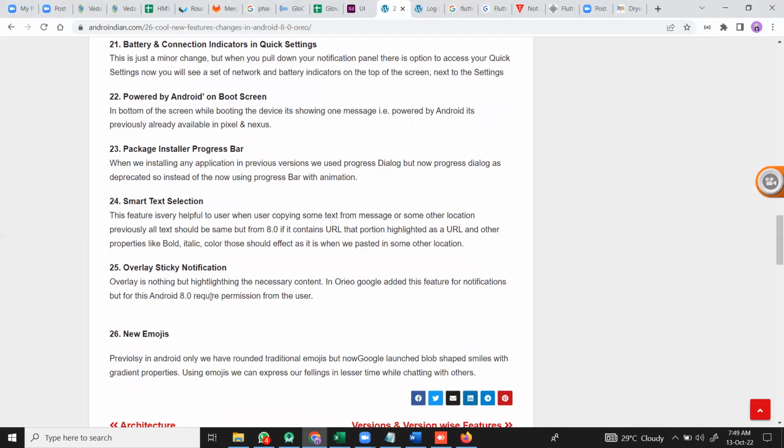And the sticky notes, like we know sticky notes in our laptops, by default there is sticky notes. Here also we can make sticky notes. It means it should be available always on top of the screen, so that if there is any reminder kind of thing, you can put it on the sticky note, which helps to see what is there in the sticky note. So that is one.